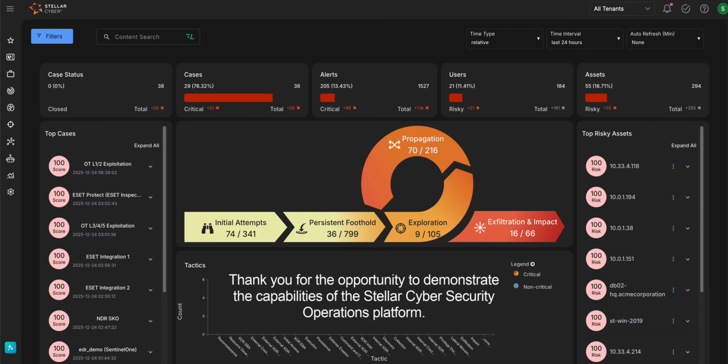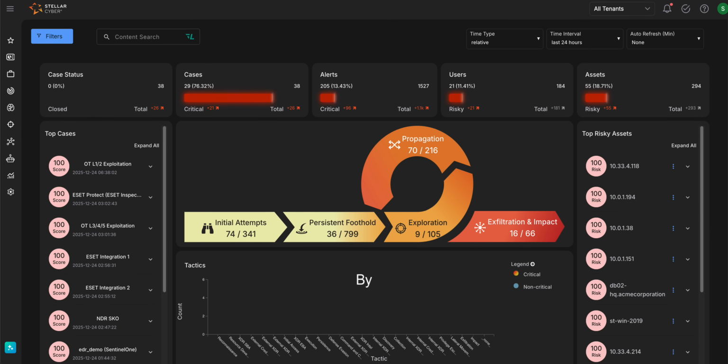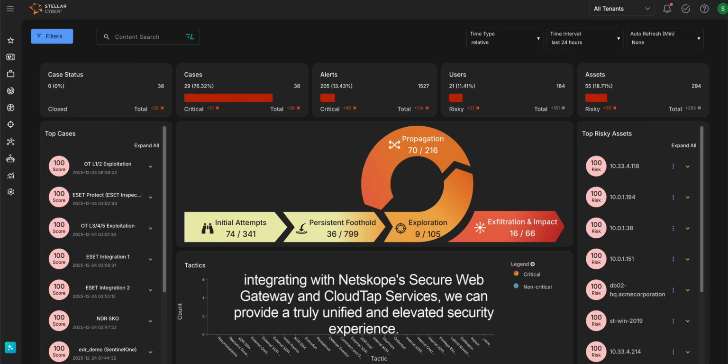Thank you for the opportunity to demonstrate the capabilities of the Stellar Cybersecurity Operations Platform. By integrating with Netskope's secure web gateway and CloudTap services, we can provide a truly unified and elevated security experience.